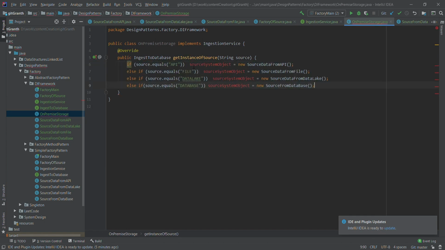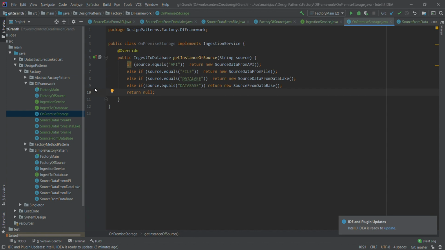Here we don't want all these, we'll say return new API source, or return the source data file, return data lake, and finally return database. And if nothing is there, then return null. So this will take care of the object creation for our on-premise class.